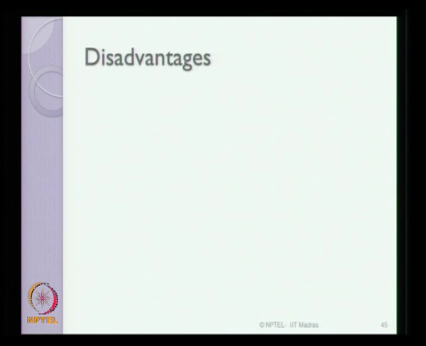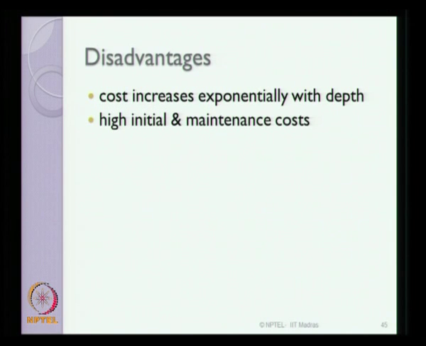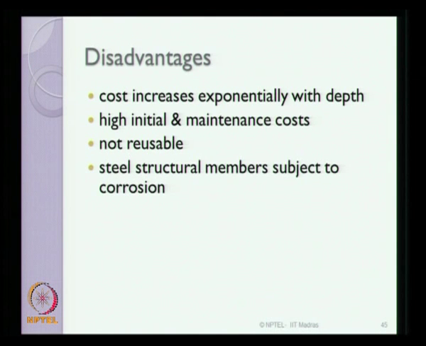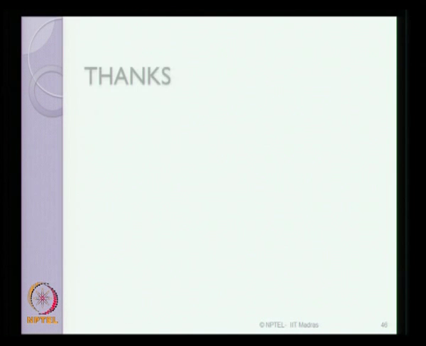There are some disadvantages of this kind of marine structure. The cost of these structures increases exponentially with increase in water depth. They have very high initial and maintenance costs. They are not mostly reusable. The steel structural members are subjected to extensive corrosion in the sea environment. Therefore, corrosion protection measures become very important and they are also expensive.